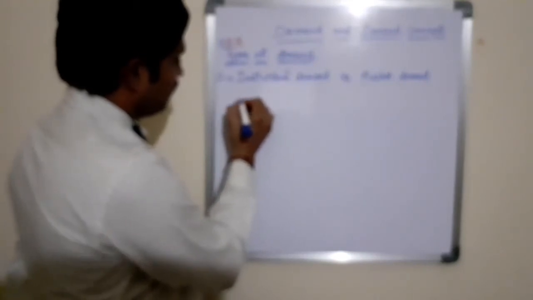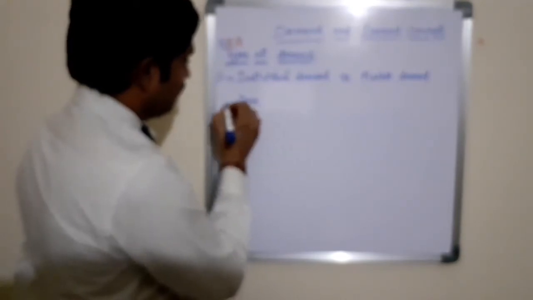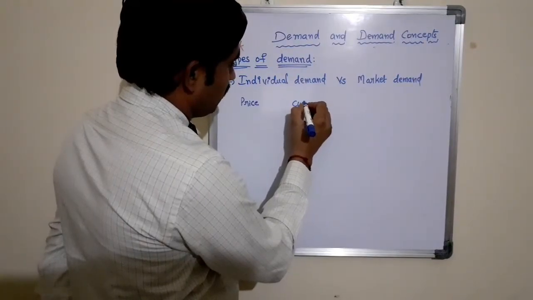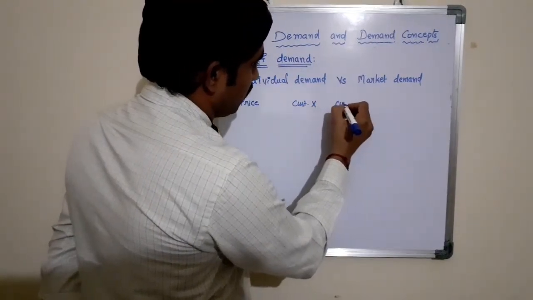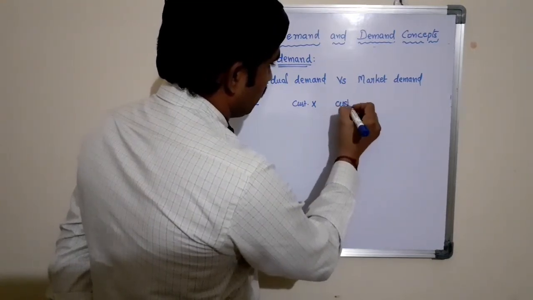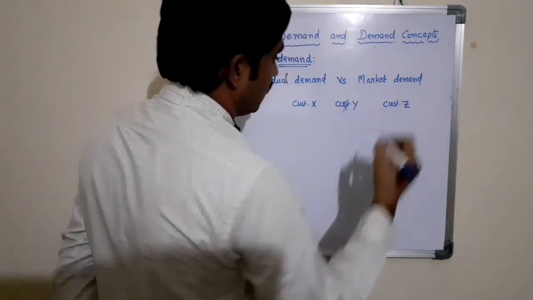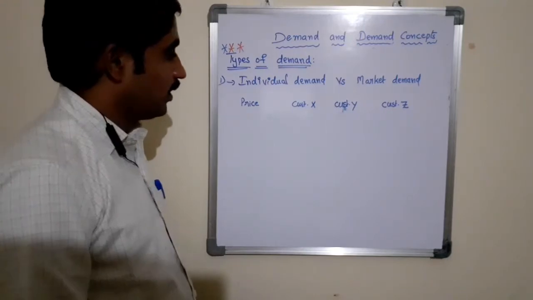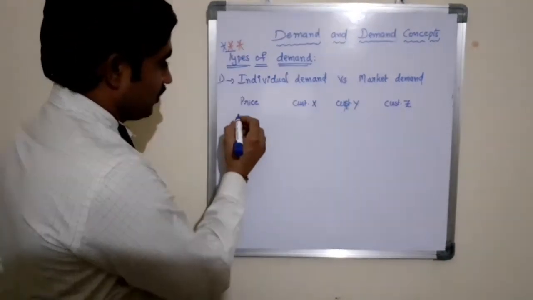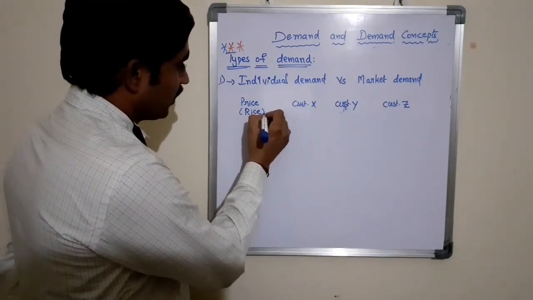Price of rice, customer X, customer Y, customer Z. Here the price of the product, let us take an example, the rice bag.